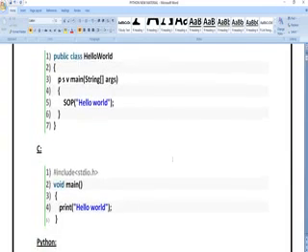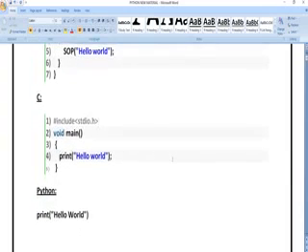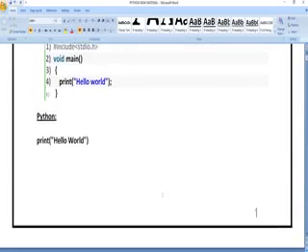If you want to write the same program in Python, the easy technique is just write print, open brace, double quotes, hello world. Whatever text you want to define, you can write it in double quotes. There is no rule that you have to write only in double quotes. You can write even in single quotes, or in triple quotes also. So these are the three ways in which you can write the code and run it.